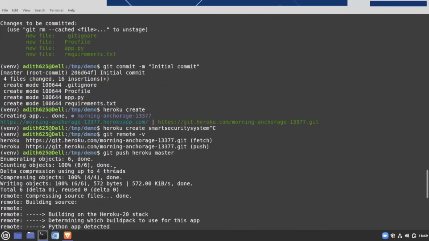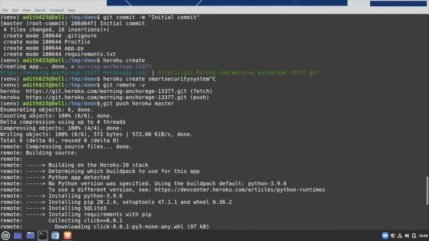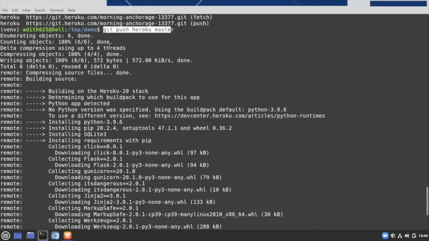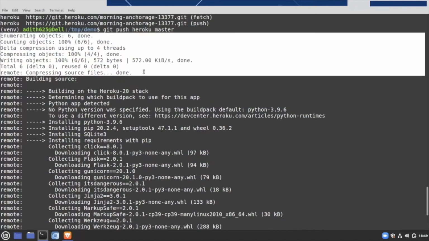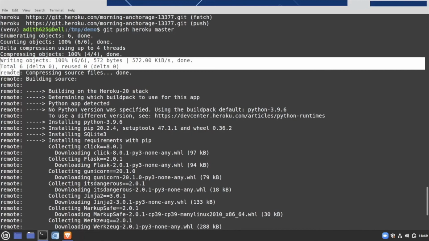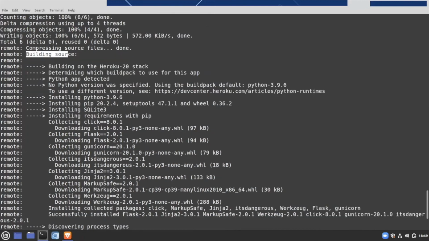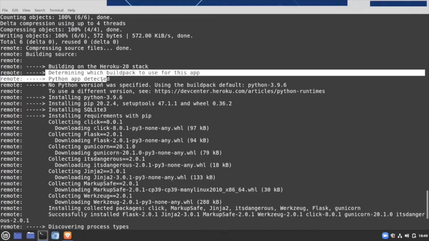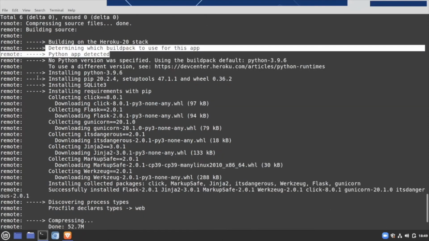When we push to the remote named heroku, Git basically pushes it, and these are the logs. The remote is communicating through this, and here we are getting the logs on how the app is being deployed. Here it is building, and then it detects that it is a Python app.